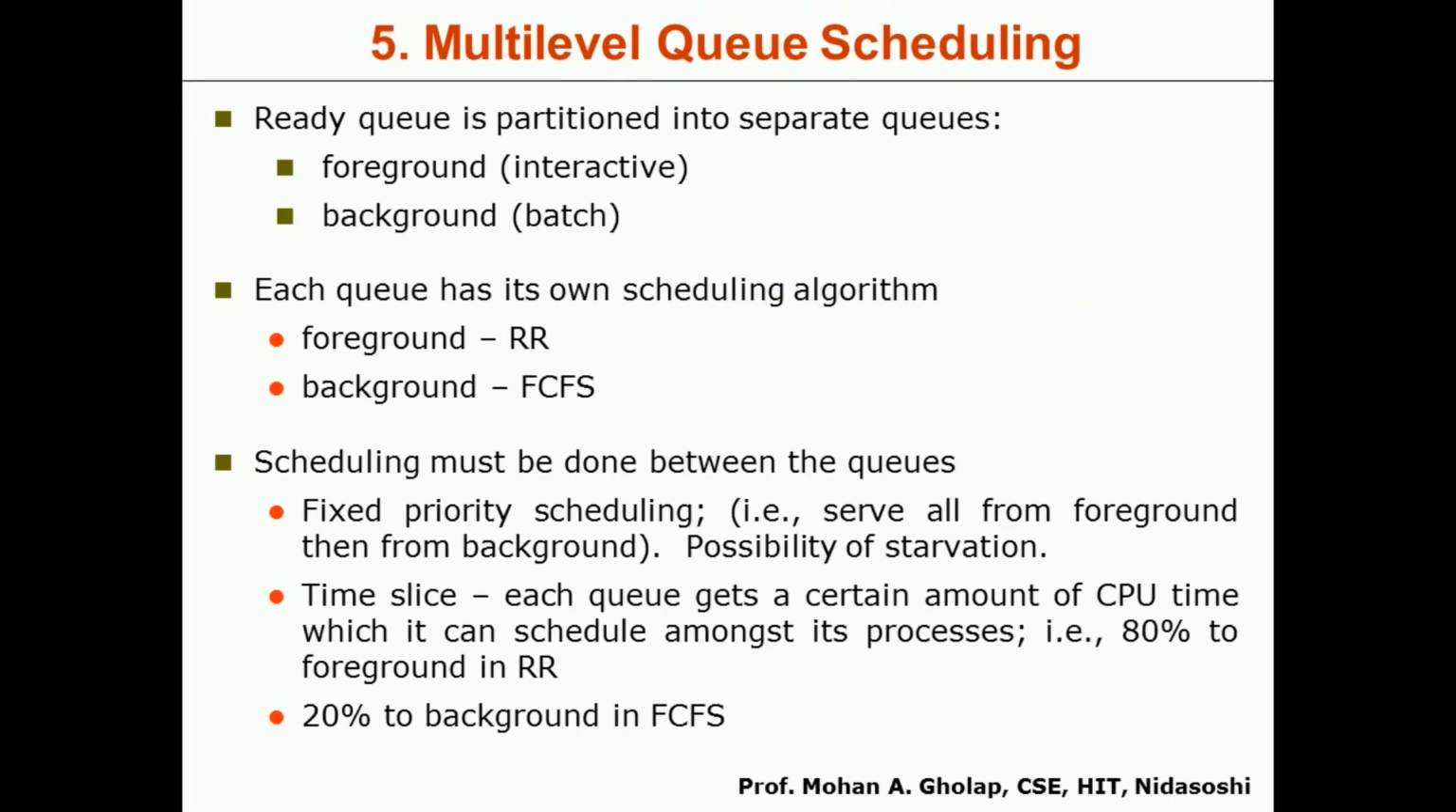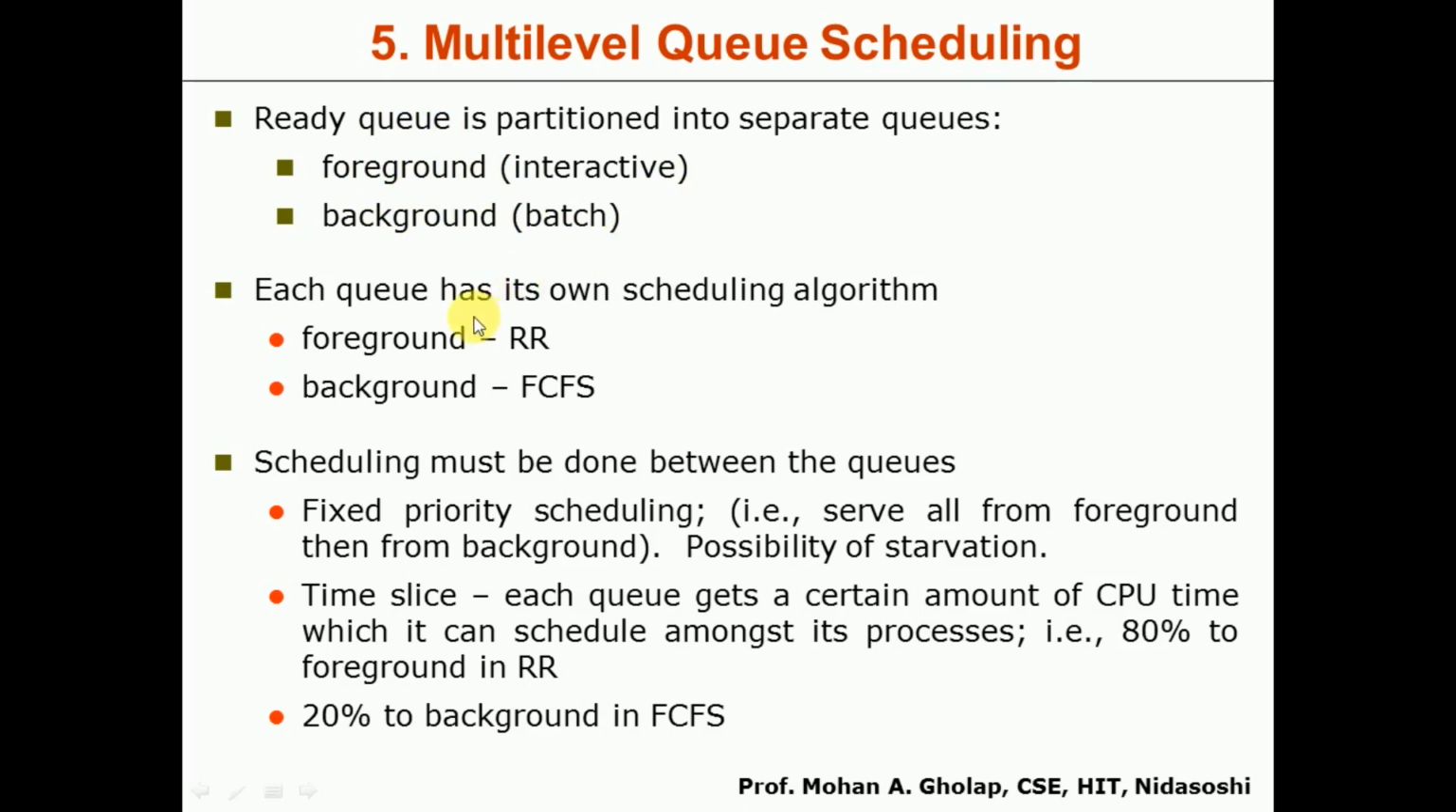The next one we have is the multi-level queue scheduling algorithm. We know that the ready queue holds the number of processes that are waiting for execution. So in multi-level queue scheduling, the ready queue itself is partitioned into separate queues. We consider one group of processes as foreground processes, and another as background processes. The foreground processes are the interactive processes and the background processes are the batch processes.